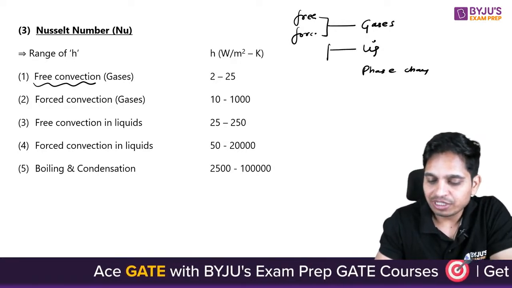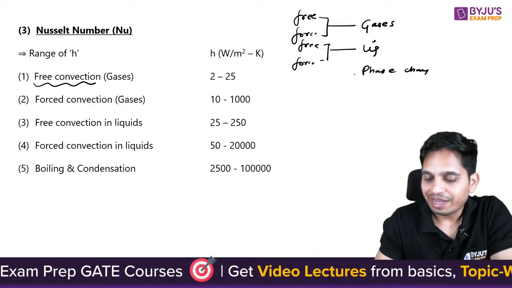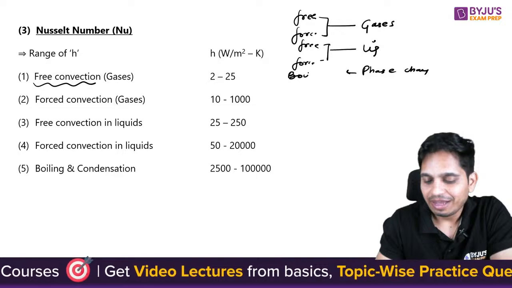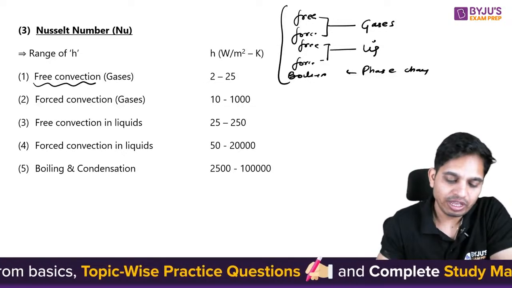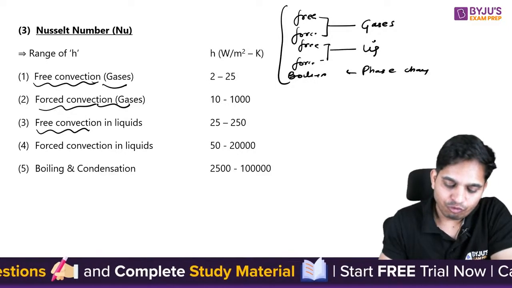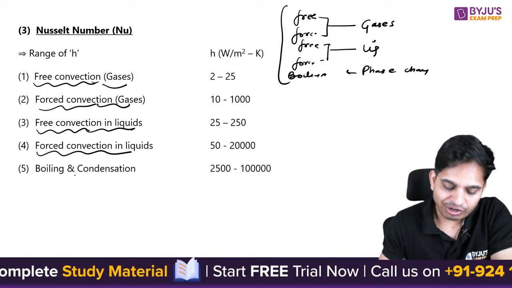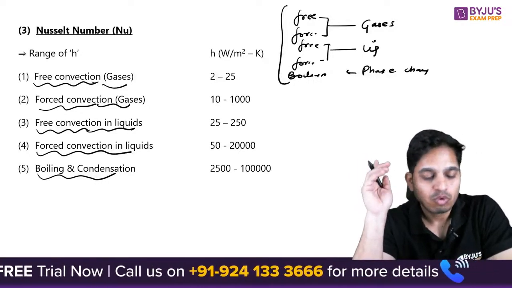In liquid also, first free convection, then forced convection. For phase change we have boiling. This order you need to remember: free convection and forced convection in gases, free convection and forced convection in liquid, then boiling and condensation.